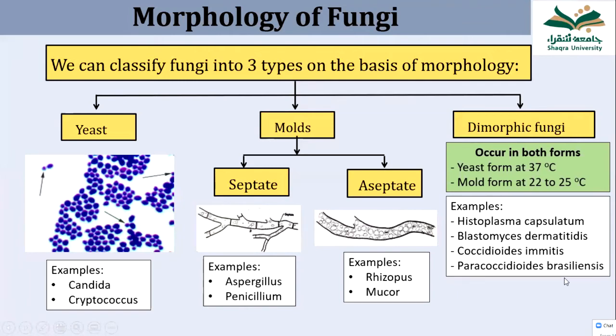The important feature I want to emphasize is that all the dimorphic fungi are primary or systemic fungal pathogens, or you can say all the systemic fungal pathogens are dimorphic. Inside the body, they are yeast. Outside the body, they live on decaying material as molds.